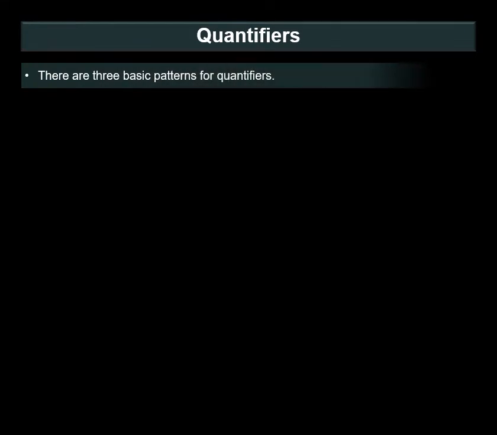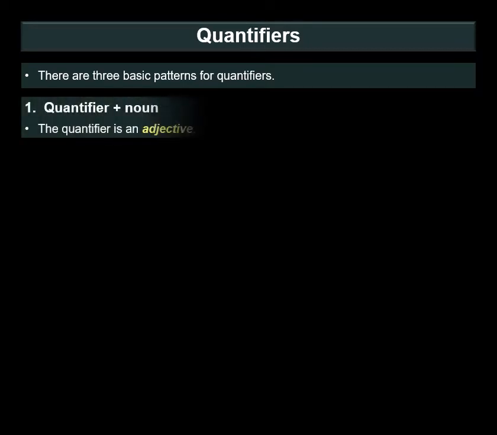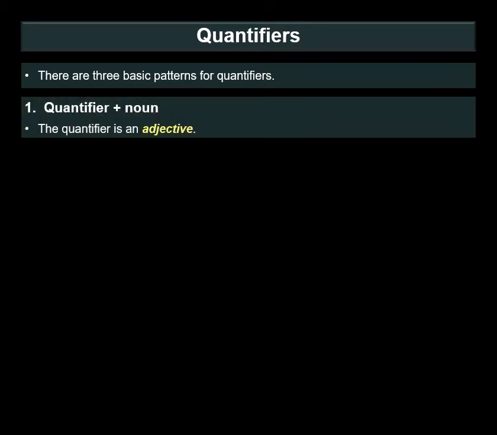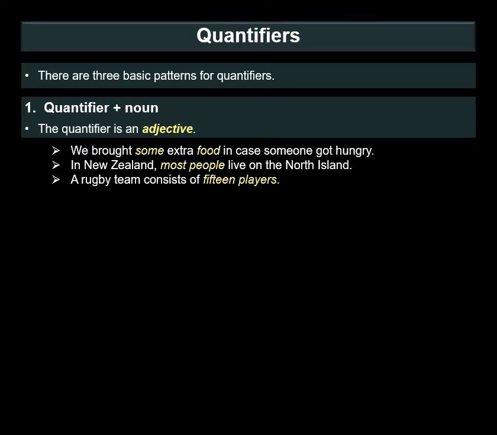So how do you use quantifiers? There are 3 basic patterns for quantifiers. The first is quantifier plus a noun. In this case, the quantifier works like an adjective. We brought some extra food in case someone got hungry. In New Zealand, most people live on the North Island. A rugby team consists of 15 players.